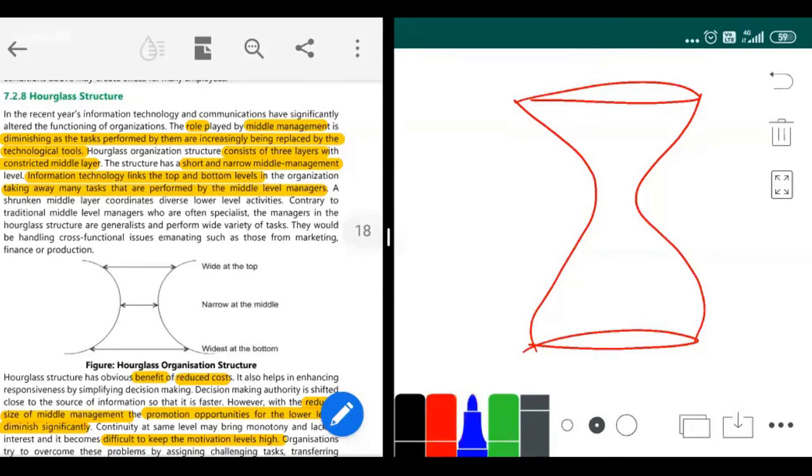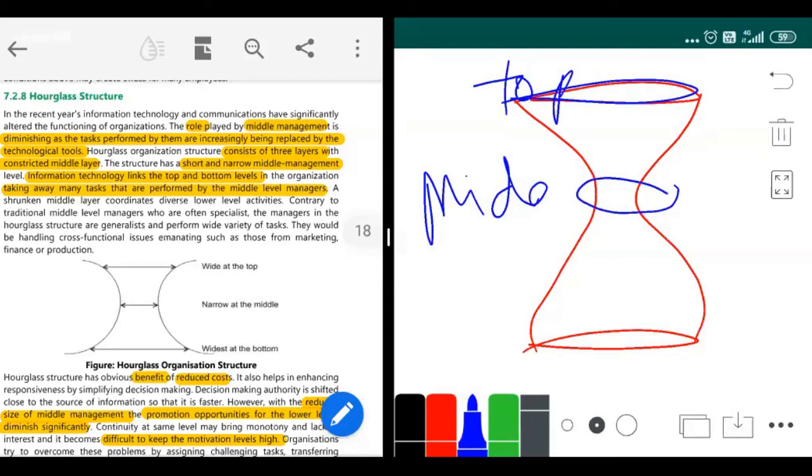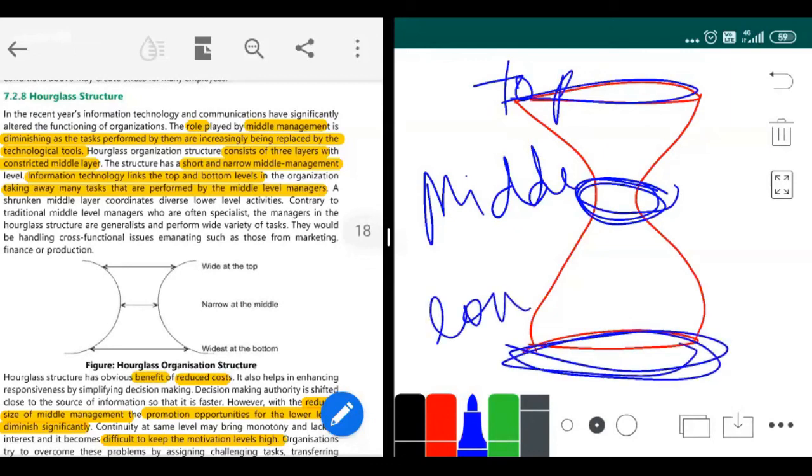What will happen is there will be a lot of top level people, a very narrow middle level, where only a few people will be there, and in the lower level you will again have a lot of people. So in the top level you will have a lot of people, in the middle a few people only, and in the lower level again a lot of people.